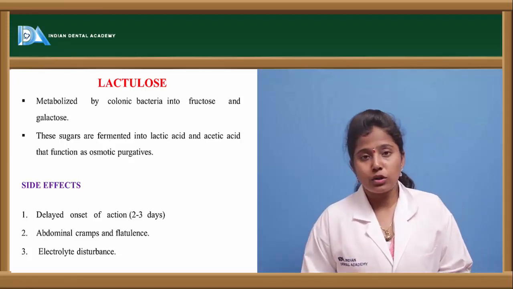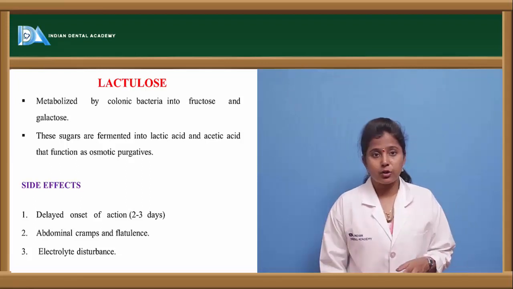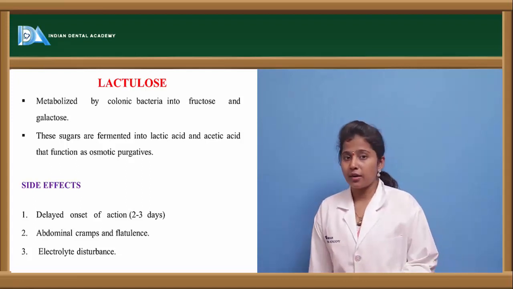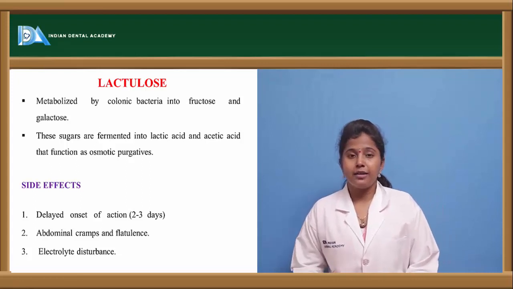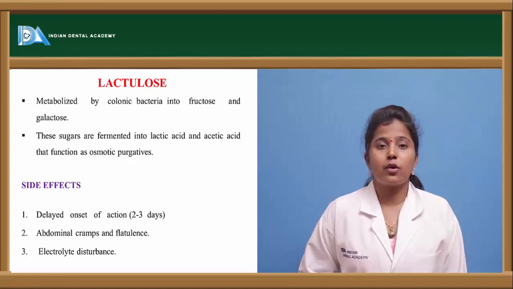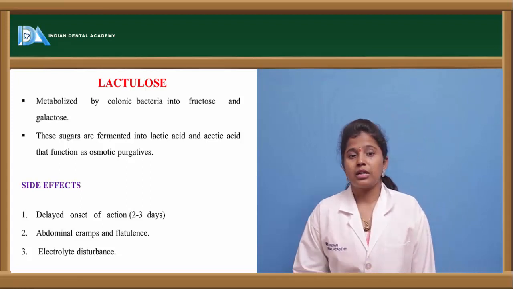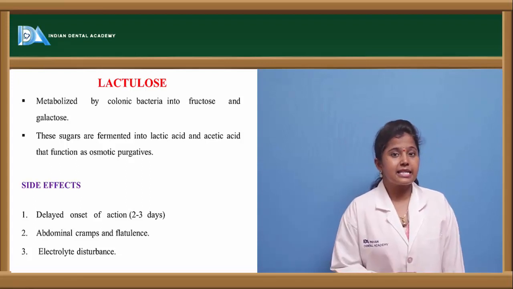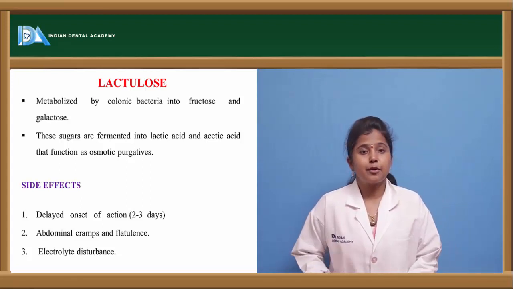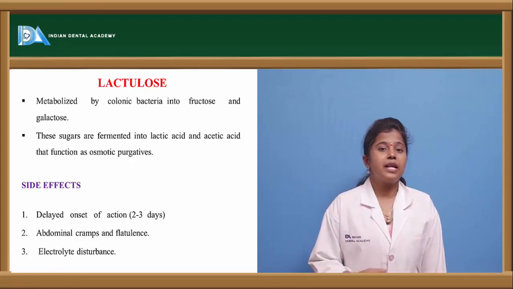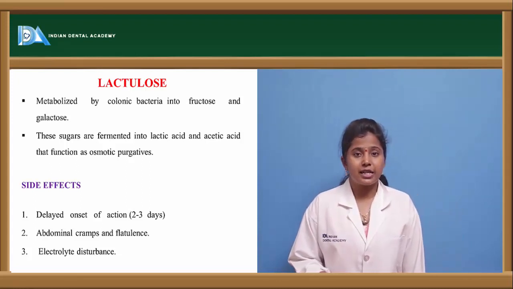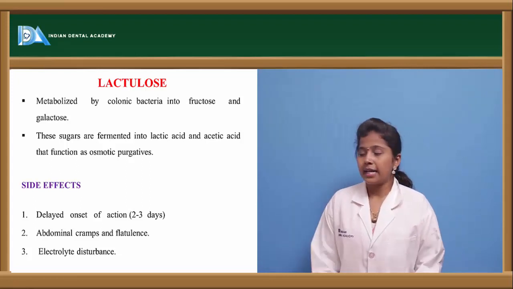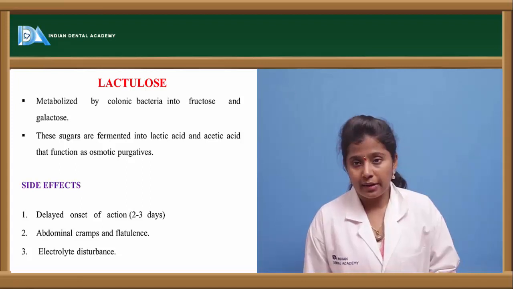But lactulose also has side effects, like a delayed onset of action. The onset of action is about 2 to 3 days. After intake into the body, it shows its action after 2 to 3 days. And if it is taken in excessive amount, it may cause abdominal cramps or flatulence. If lactulose is taken in excessive amount, then lactic acid and acetic acid are produced because of the metabolism of lactulose, and gases are released into the gastric contents. When these gases are released, we can see a condition called flatulence, and because of that abdominal cramps may occur.